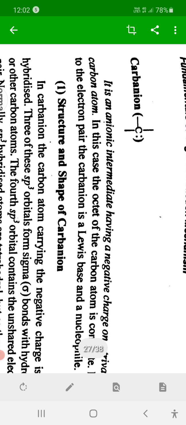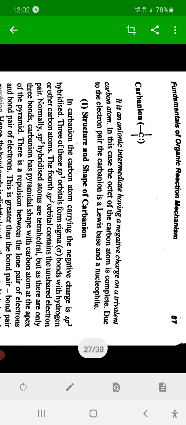Because of extra electrons on that carbon. Extra electrons means it is an electron rich species. Carbocation is electron deficient, but carbanion is electron rich. So what is the definition? Carbanion is trivalent carbon bearing negative charge.